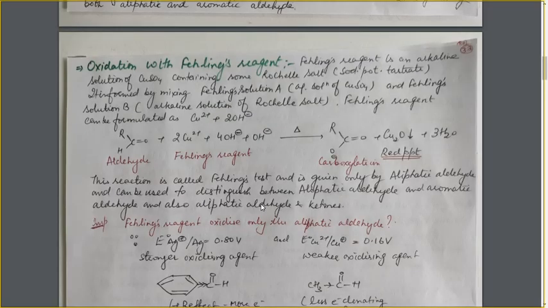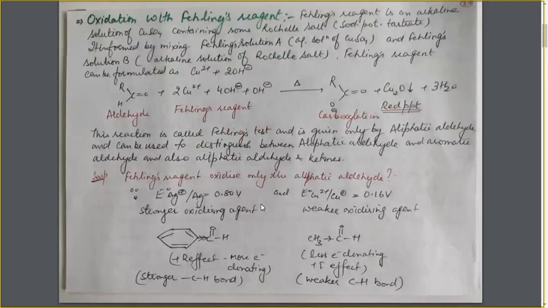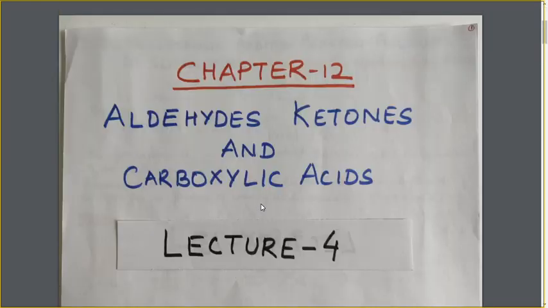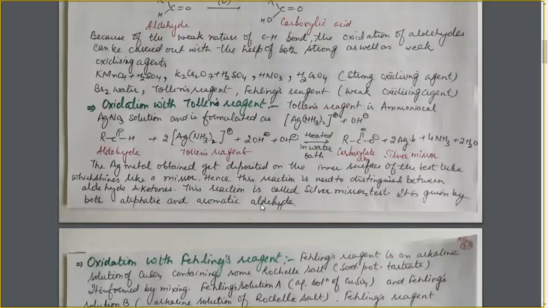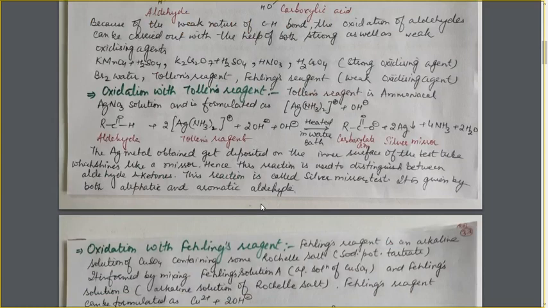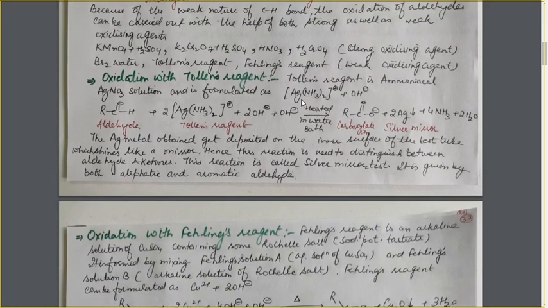Now moving with the first oxidation, that is oxidation with Tollens reagent. Now first of all, what is Tollens reagent? Tollens reagent is ammoniacal silver nitrate solution, that is silver nitrate dissolved in ammoniacal solution, that is ammonium hydroxide solution, or silver nitrate solution containing the ammonium hydroxide. This is known as the Tollens reagent.